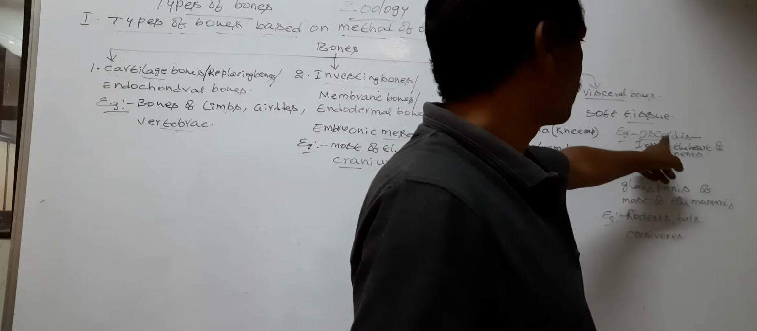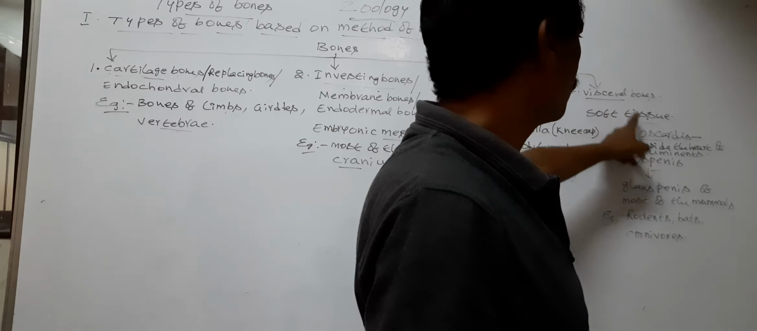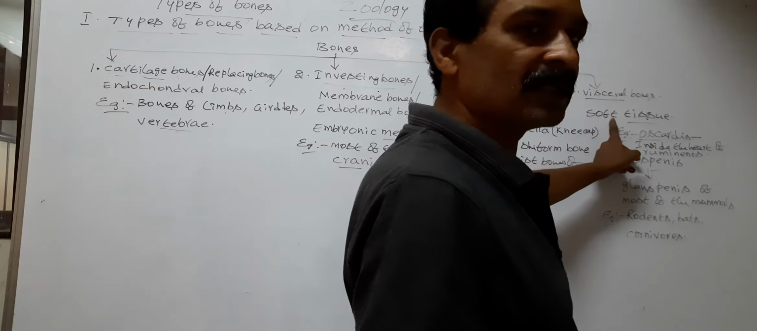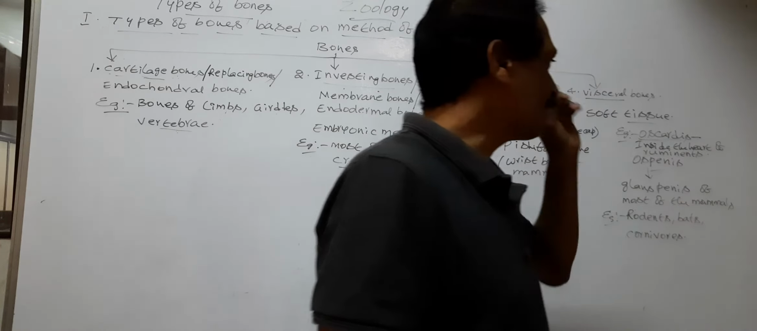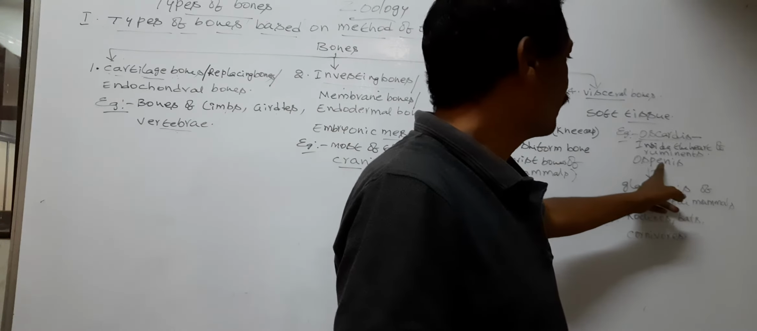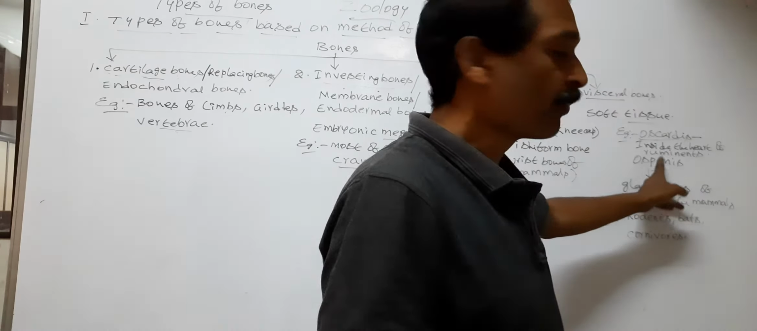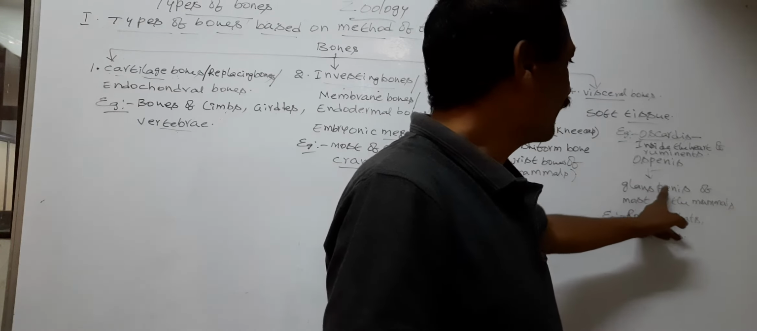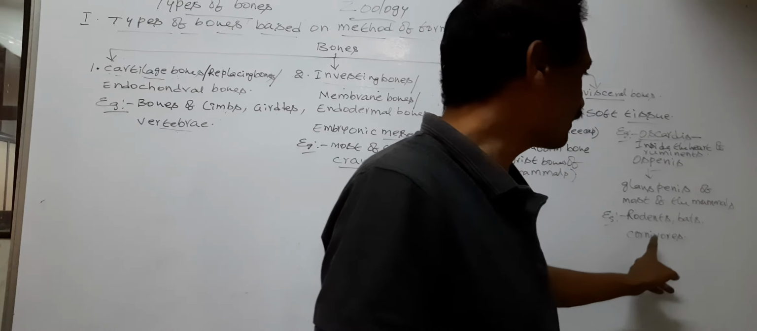So, os cordis is the example of visceral bone. Os cordis is developed by ossification within the soft tissue. Os cordis is located inside the heart of ruminants. Next, another example of visceral bone is os penis. Os penis is located inside the glans penis of most mammals, such as rodents, bats, carnivores.